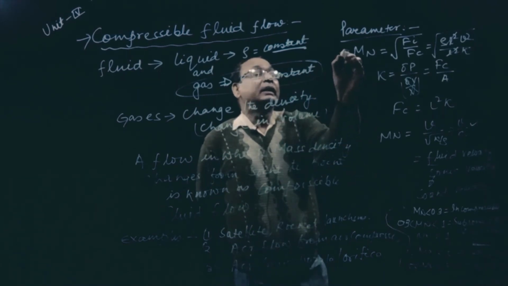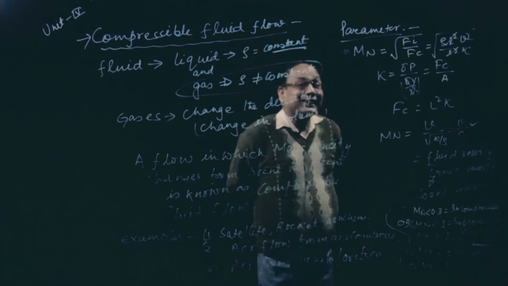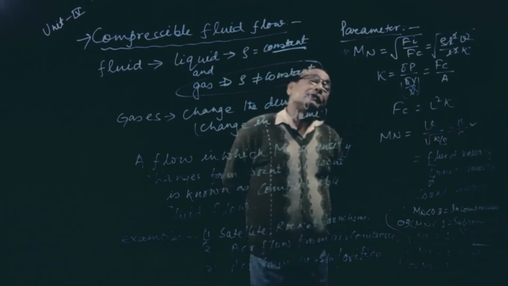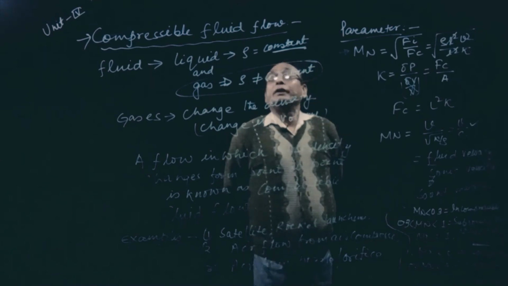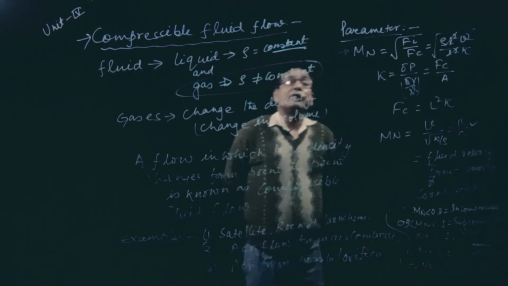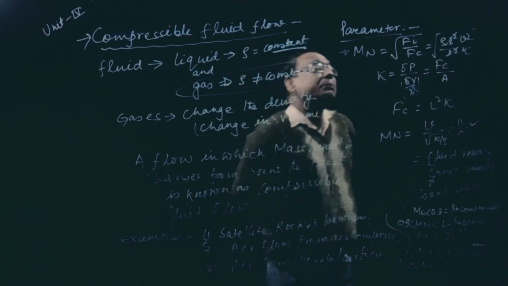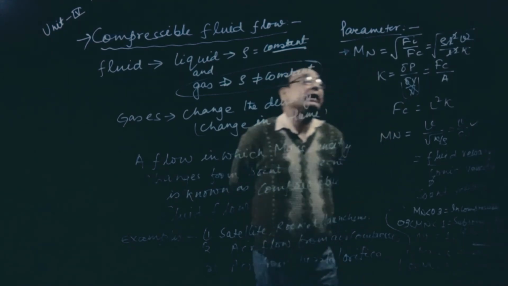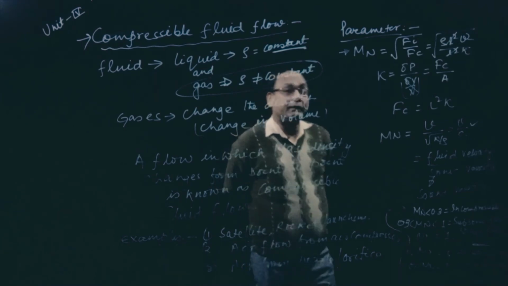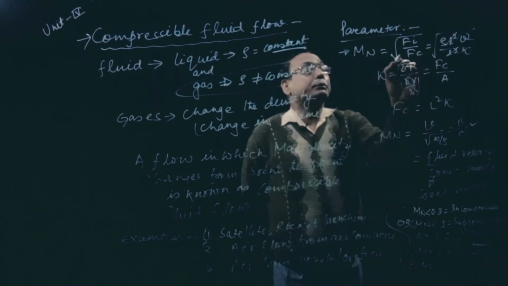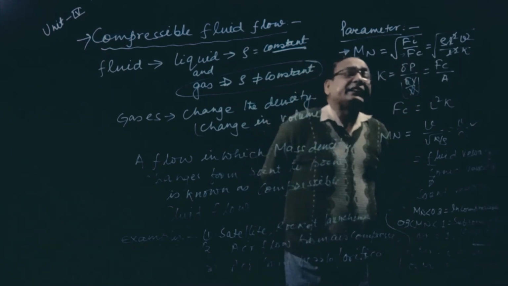That I have already derived in fluid dynamics, basically for incompressible fluid, liquid. Here we are going to discuss it for air. Mach number is Fi by Fc. Fi is inertial force, rho L square V square, derived in unit 3. Fc is compressive force, directly related with the bulk modulus.